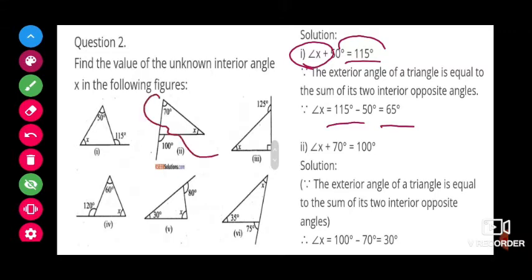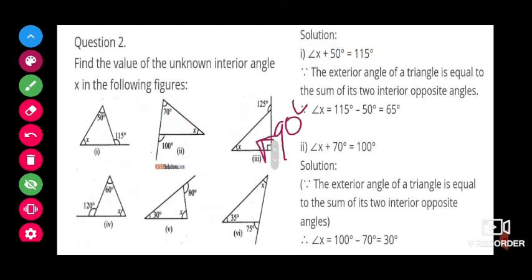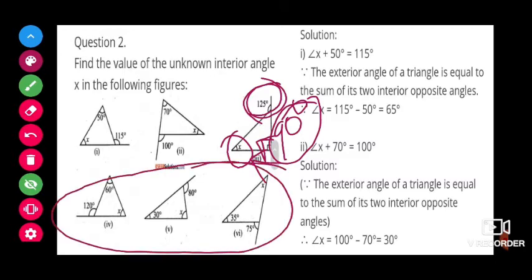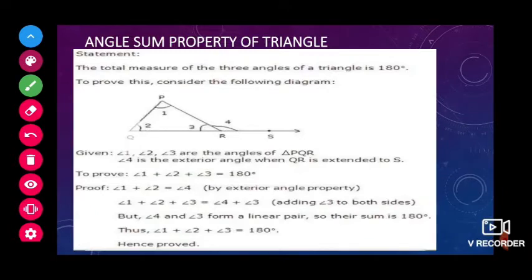Now here also, same way, exterior is 100. One angle is 70, automatically one more angle, how much should be taken to make 100? It's 30. In an easy way we can think. Same way here, one angle is showing the symbol, 90 degrees. One more angle we don't know, but the exterior angle is 125. So how much do you have to add to 90 to get 125? 90 plus 35. Same way you can do the remaining, no? Very easy, no? Please try to do, children.